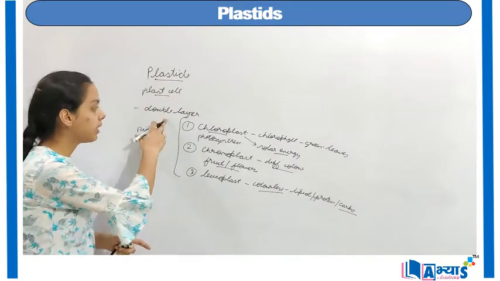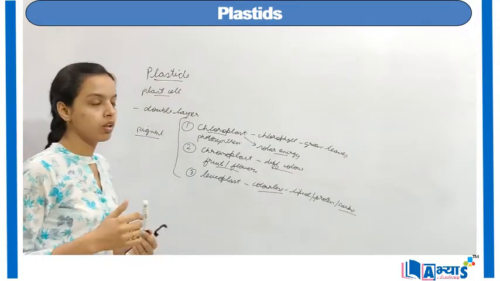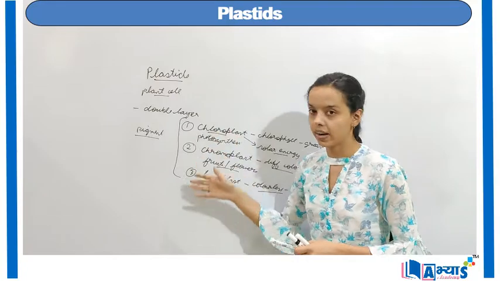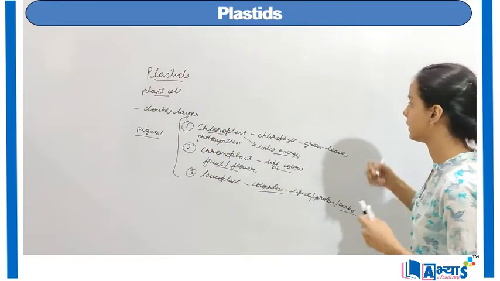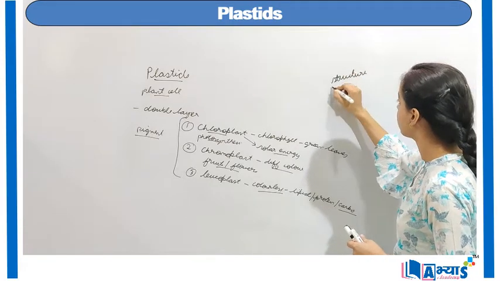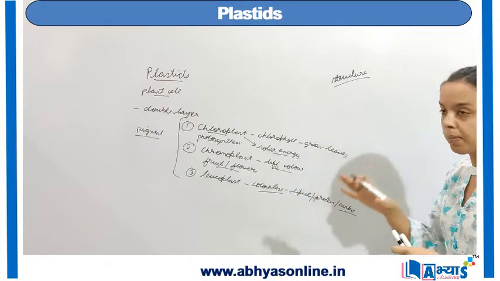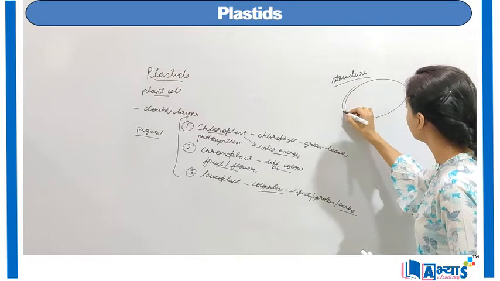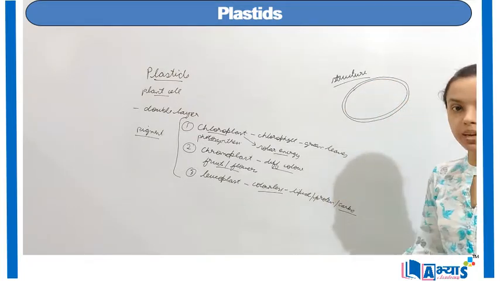It is actually a double layered membrane similar to that of a mitochondria. Now when we have talked about the plastids, we have talked about different categories of plastids. Now we can have a discussion on the structure of plastids. The structure of the plastids is also very different from all other types of organelles, because it is actually a double layered membrane. So let us draw this. It is a double layered membrane. It has an outer layer and it has an inner layer.